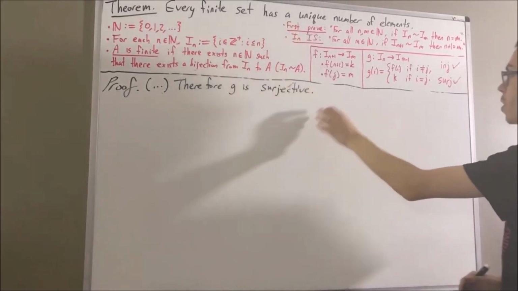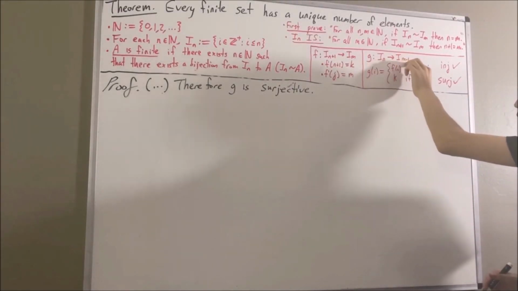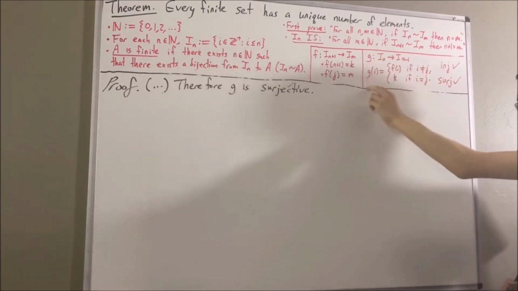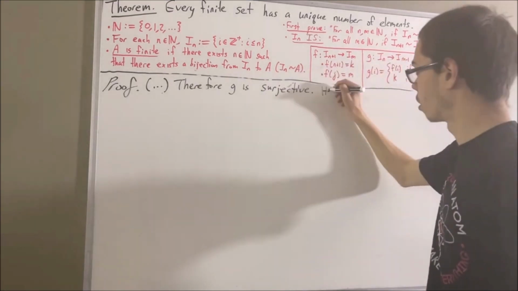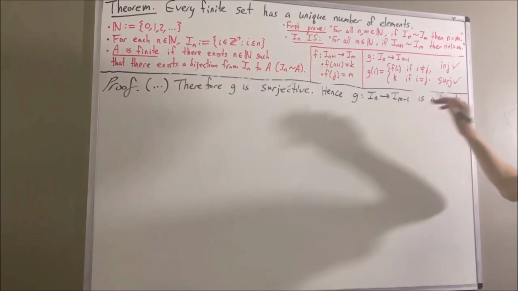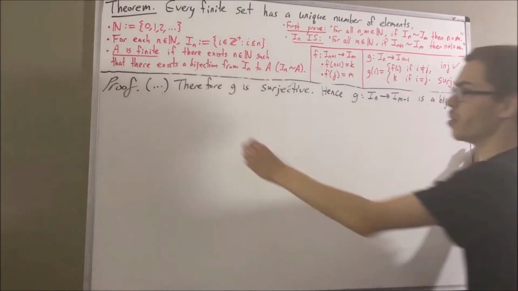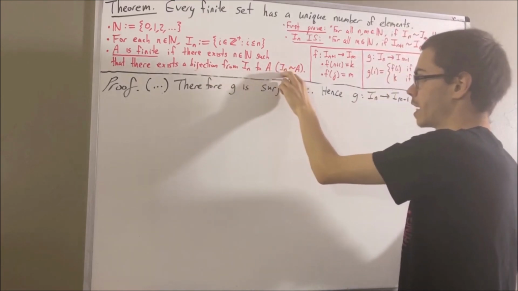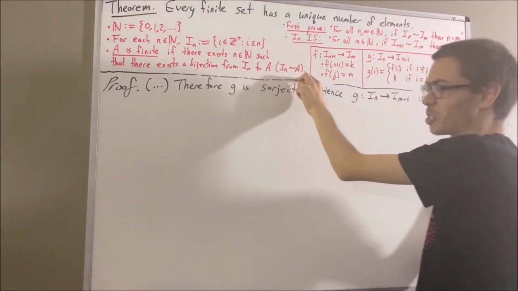So really, we have shown that g is a function from I_n to I_{n-1} that is both injective and surjective. So g is a bijection from I_n to I_{n-1}. And what this means is there exists a bijection from I_n to I_{n-1}. So we're going to write I_n squiggly I_{n-1}.